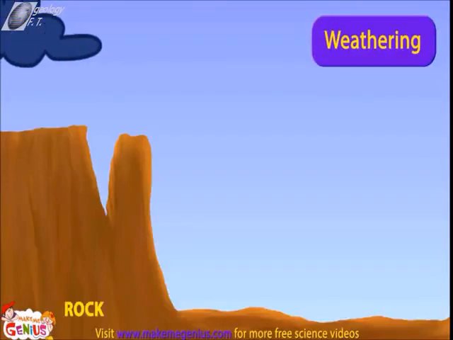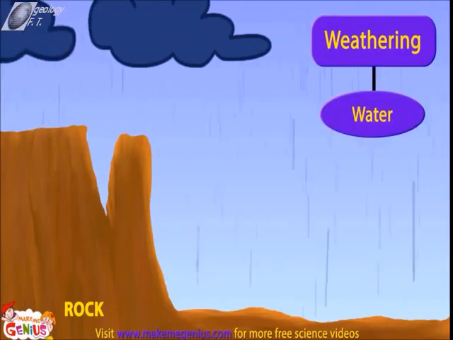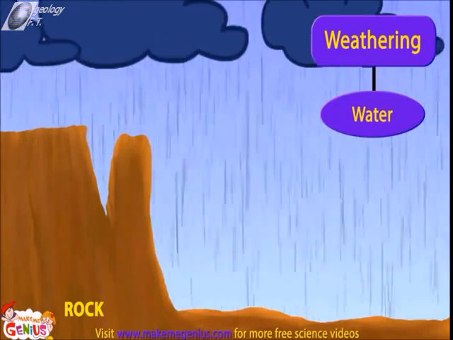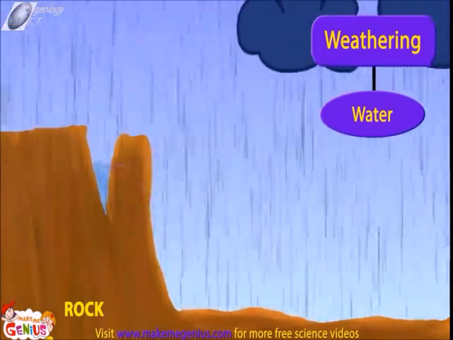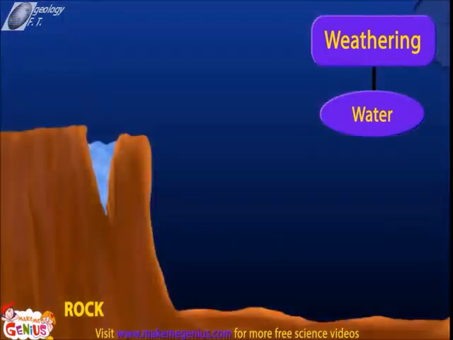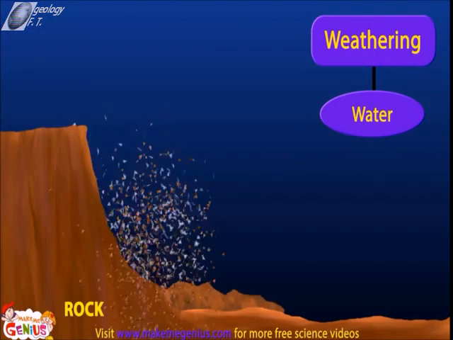Weathering can be caused by many factors. For example, water breaks down rocks and soil in two different ways. One way is when it rains, water seeps through rocks from small cavities. In the night, when the temperature becomes lower, the water freezes. This frozen water needs more space, so it puts pressure on the surrounding rock, which then breaks down.